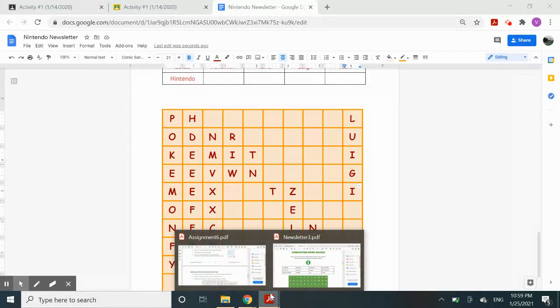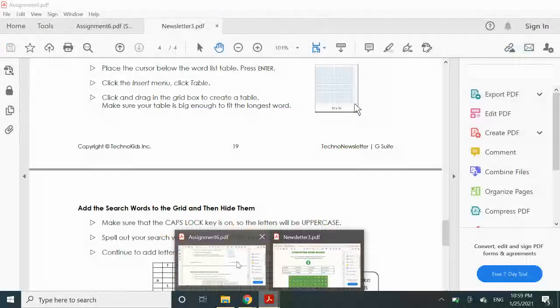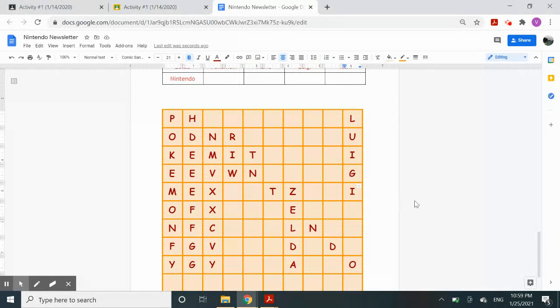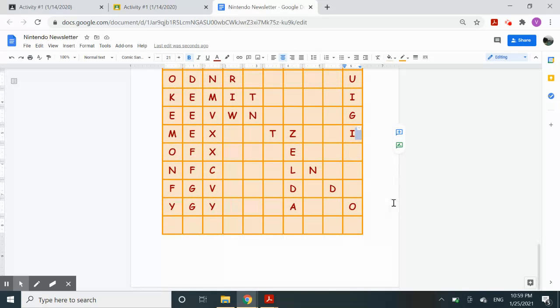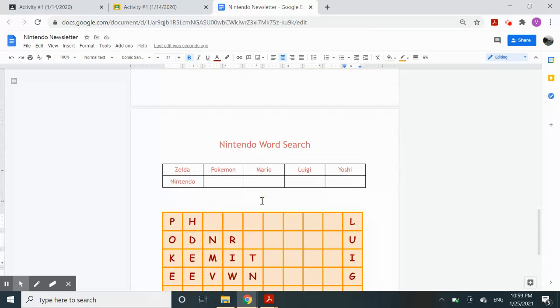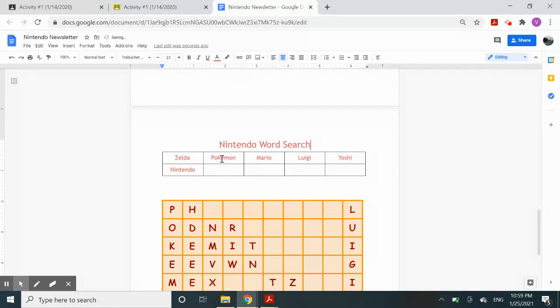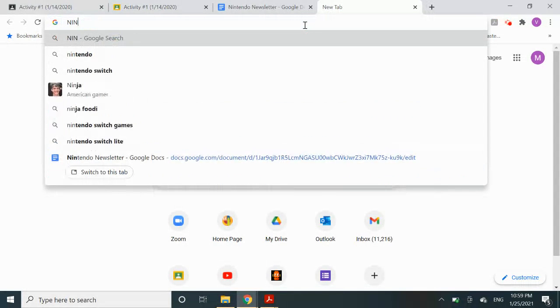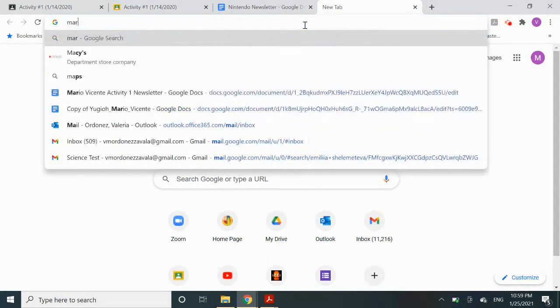I'm also going to, guys, put down the instructions on paper on how to do it, just so that you can have it, but this video will show you, okay? Now the next thing you can do is add a little image just to make it a little prettier. So for example, let's say I want to add an image here in between. So I'm going to Google an image about Nintendo, or actually Mario, whatever you're doing.